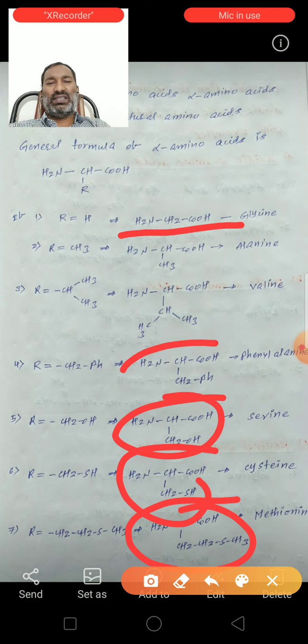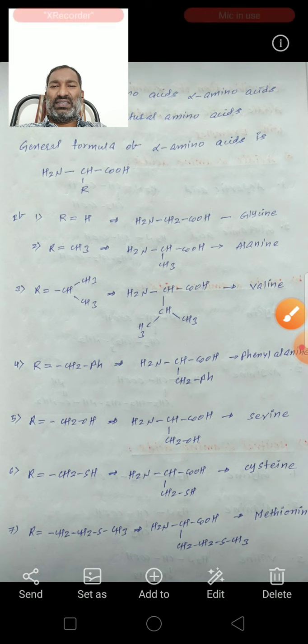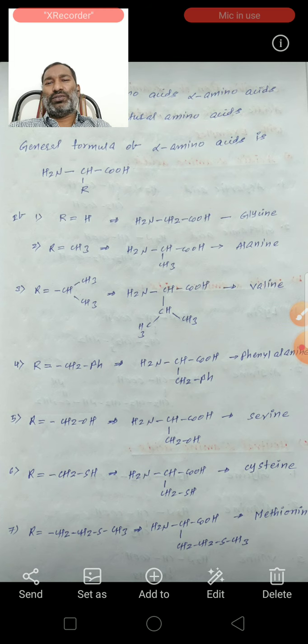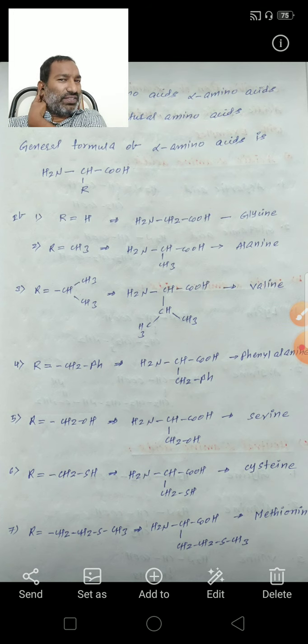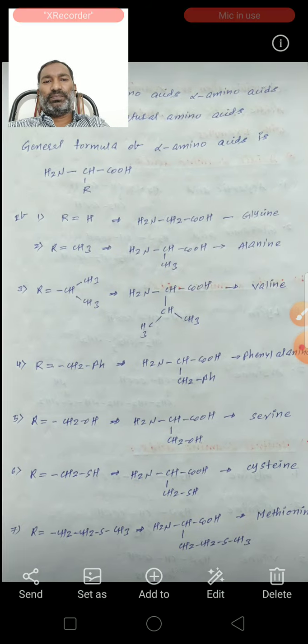In all these amino acids, the R group is attached to the alpha carbon only, and the NH2 group is also attached to the alpha carbon. This is the alpha carbon.